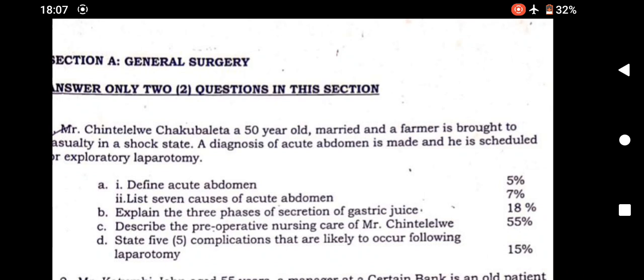But in this particular context, we've been asked a question to answer, or to explain the pre-operative nursing care that we're going to give to Mr. Chinterere. Now, remember I said you have to always pay attention to the question, the way it was described in the question, to be able to write certain things. So Mr. Chinterere, when we're writing this pre-operative care, we have to write it in a systematic way.